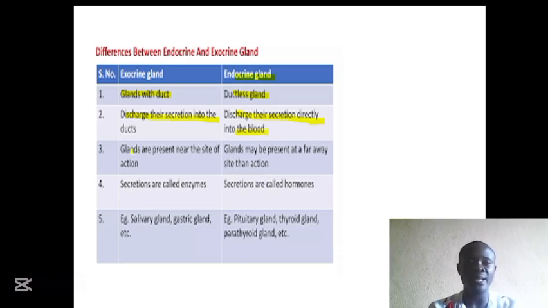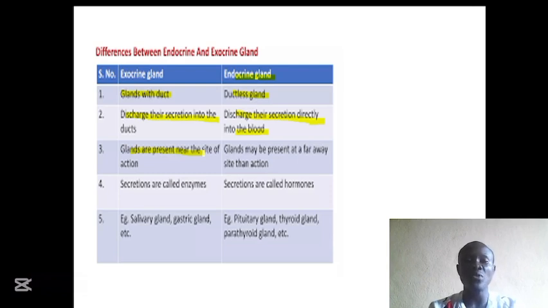The third one is that exocrine glands are present near the site of action. For example, the gastric gland is found in the wall of the stomach. When it produces gastric juice, it is secreted into the stomach. The sweat gland is found in the skin. When the sweat gland produces sweat, it is secreted onto the surface of the body.